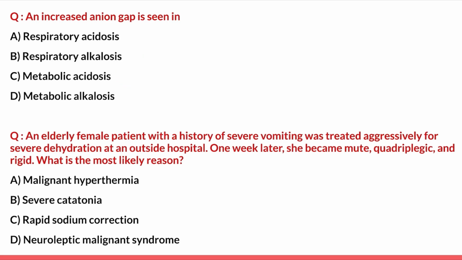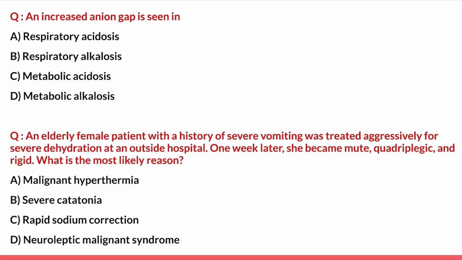Moving forward, next question. An elderly female patient with a history of severe vomiting was treated aggressively for severe dehydration at an outside hospital. One week later, she became mute, quadriplegic and rigid. What is the most likely reason? And the options are malignant hyperthermia, severe catatonia, rapid sodium correction and neuroleptic malignant syndrome.